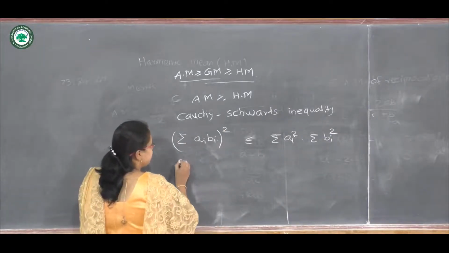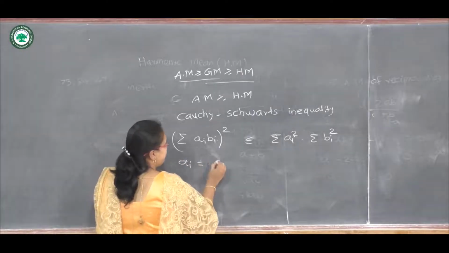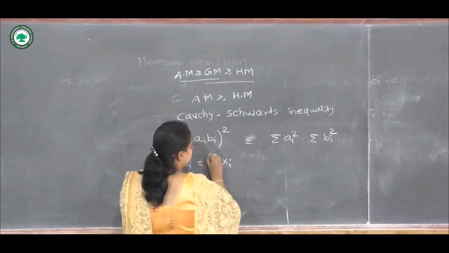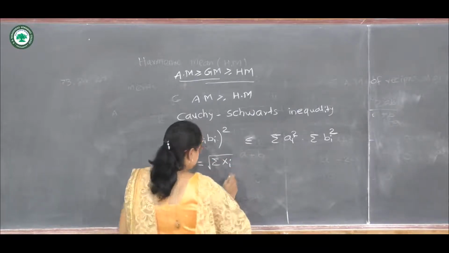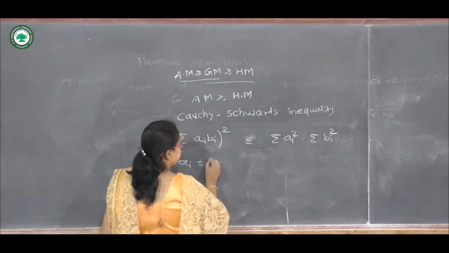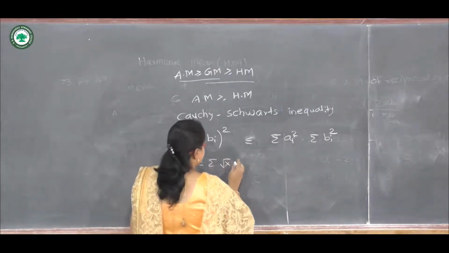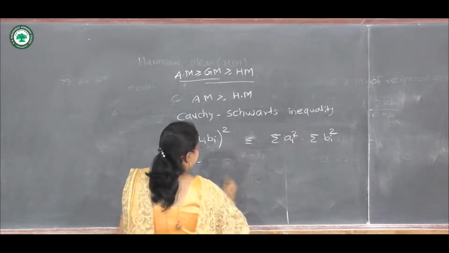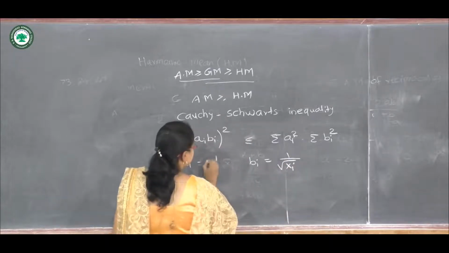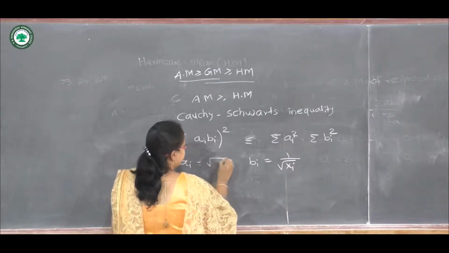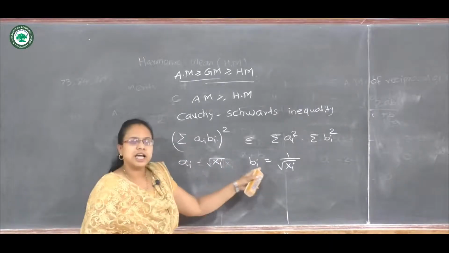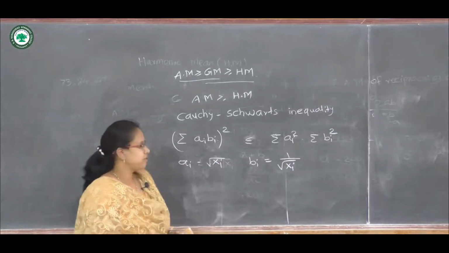Suppose we put Ai equal to root of xi and Bi equal to 1 upon root of xi.